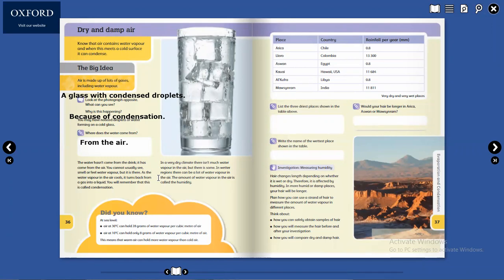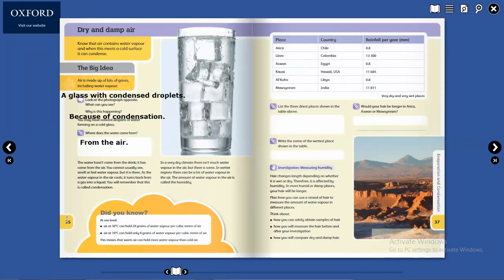There can be a lot of water vapor. The amount of water vapor in the air is called the humidity. Abdullah Muhammad, read the last one.